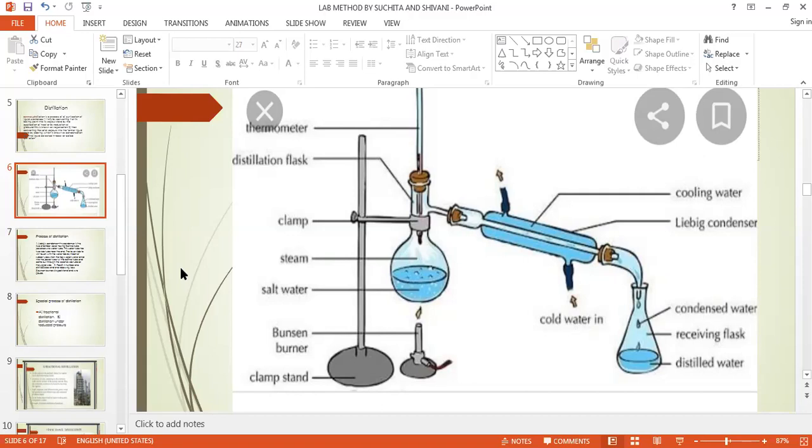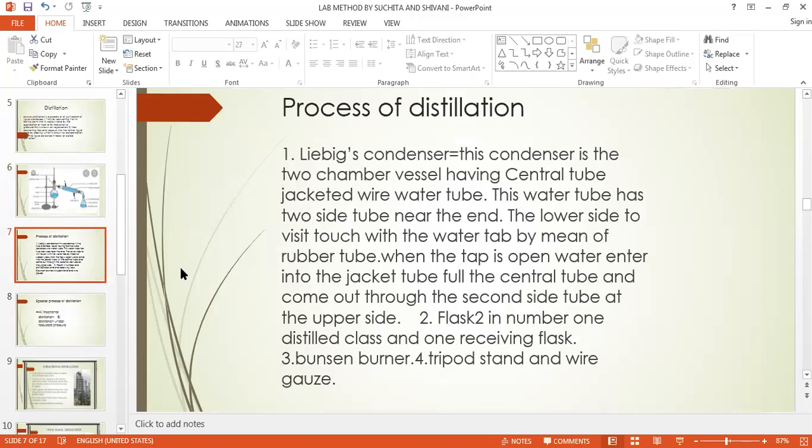Now the apparatus, the Liebig condenser. This Liebig condenser is a two-chamber vessel having a central tube that I have told you about. It is jacketed by a water tube.